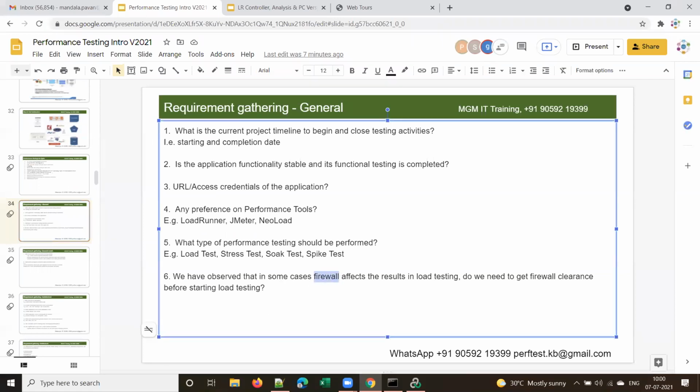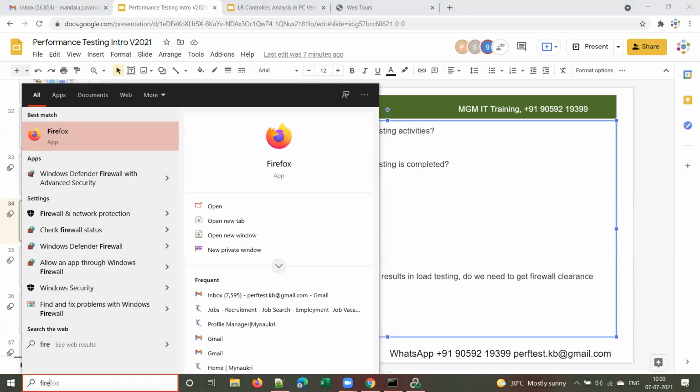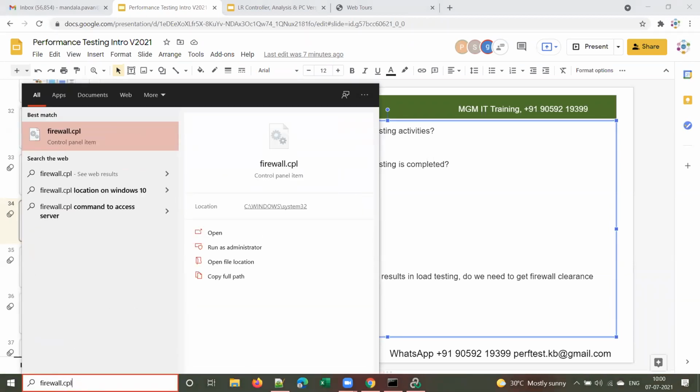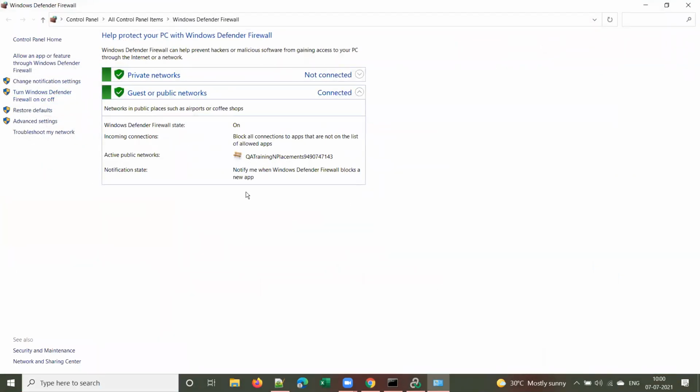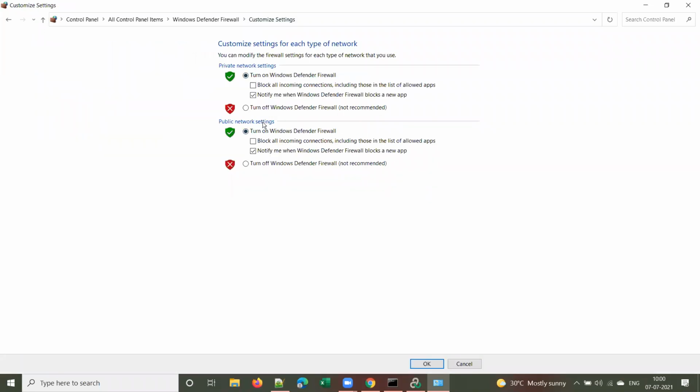Yes sir, everyone knows this. What is this firewall? It's a protection. If you type firewall.cpl in the Windows search box, CPL for control panel, you can see the Windows Defender firewall. What this firewall does is protect your system from hacking attempts. If there are any blocking or hacking attempts, this firewall will detect them and safeguard your machine.